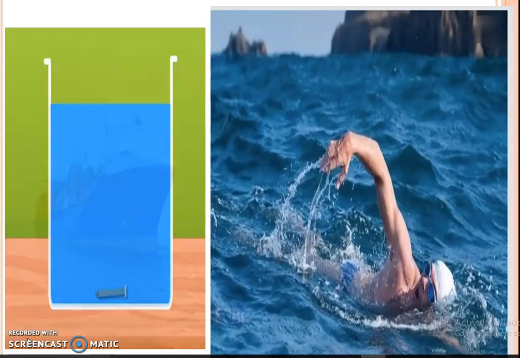It becomes easier to swim in sea water than in fresh water. This is because the density of the sea water is higher than the density of the fresh water due to the salts dissolved in the sea water.